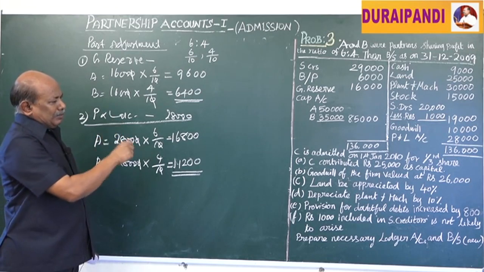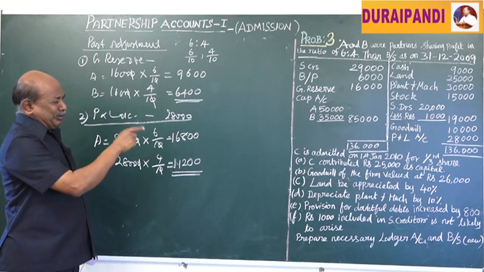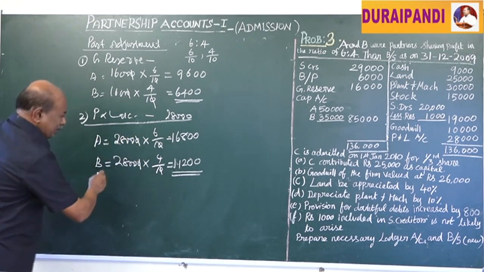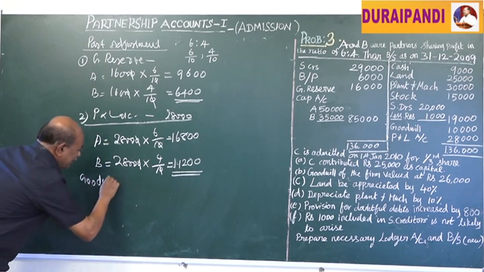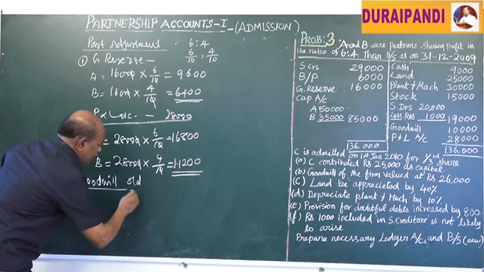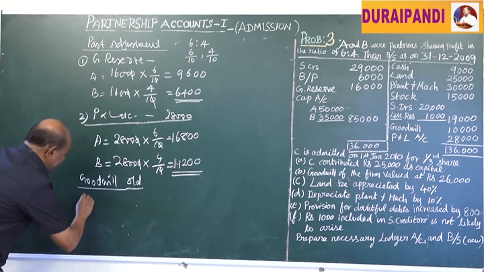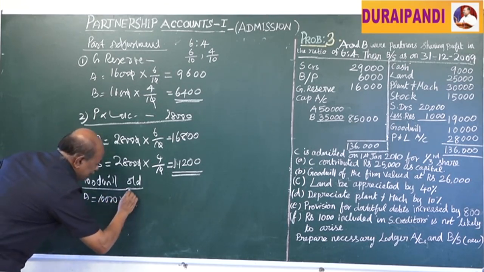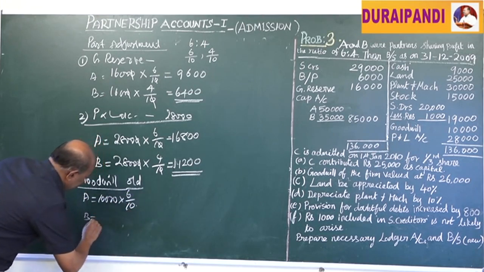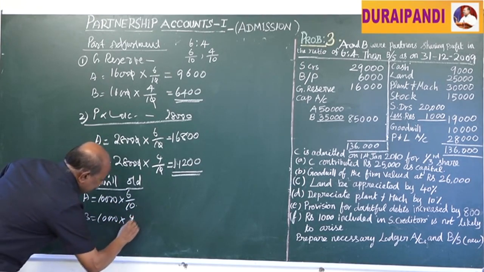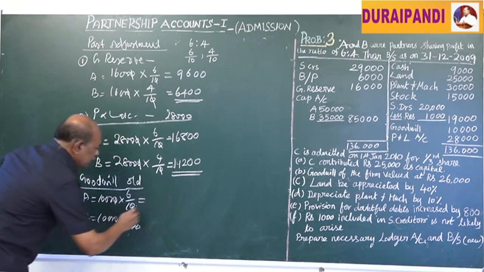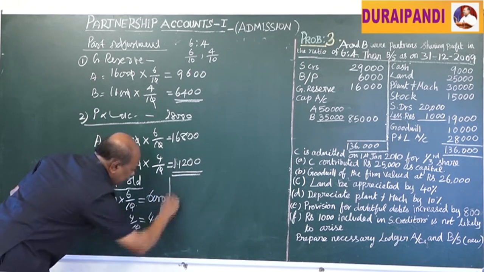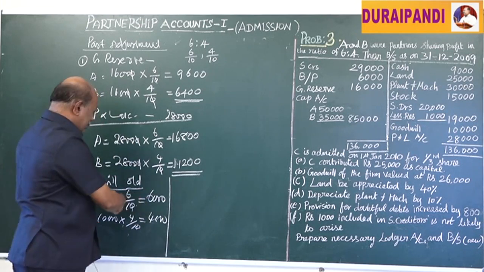Then, at the time of admitting a new partner, the valued amount of goodwill, that is 26,000, should be credited to the partners' capital accounts. Regarding goodwill, the old goodwill, that is 10,000 rupees, is shared by A and B in the ratio of 6 by 10 and 4 by 10. Here 6,000, here 4,000. This is the old amount of goodwill debited to the partners' capital accounts.